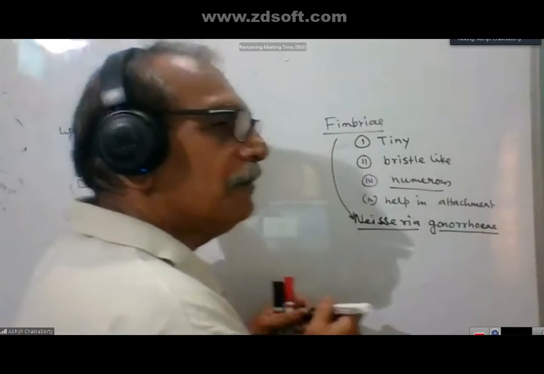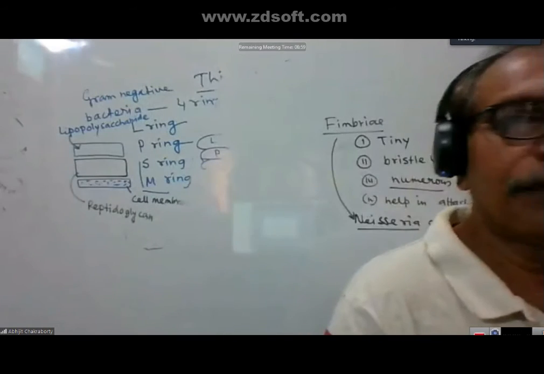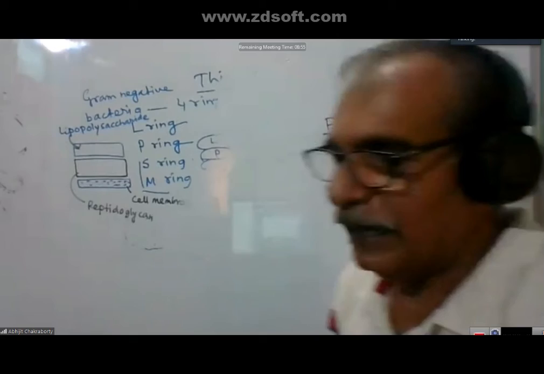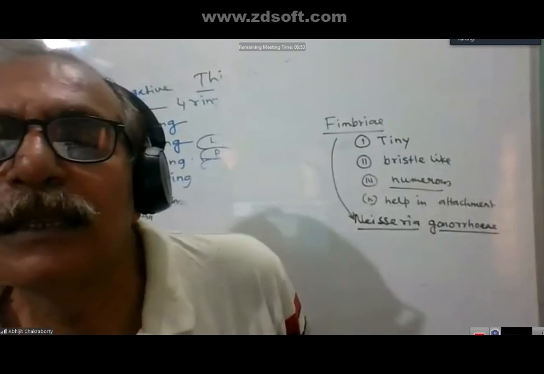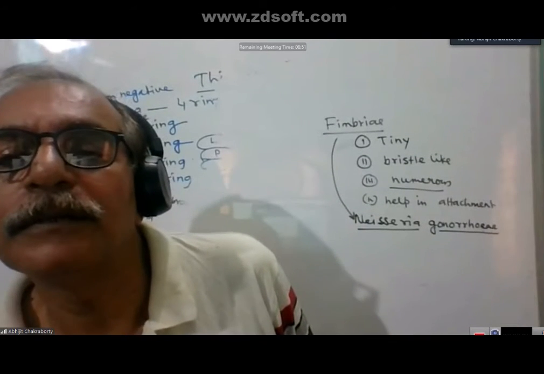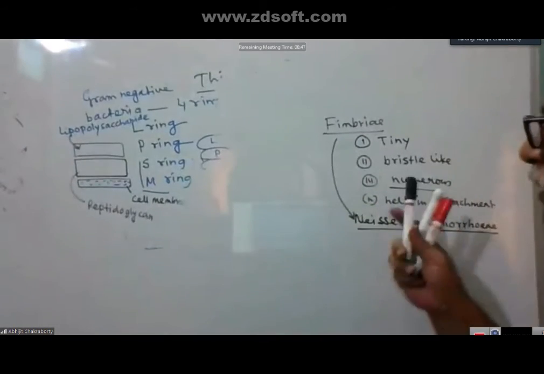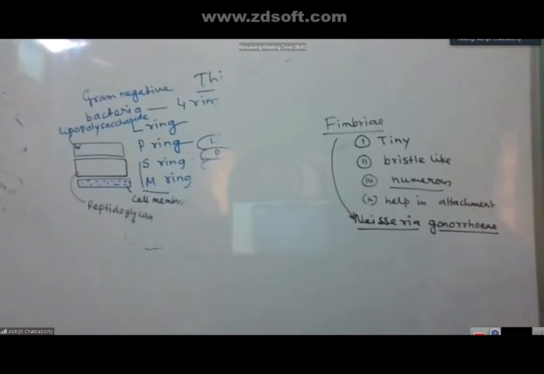So how are fimbriae different from pili? First of all, fimbriae are numerous in number, and pili are found to be 1 to 4 in number. Fimbriae are bristle-like structures, tiny and short, while pili are tubular and to some extent long.